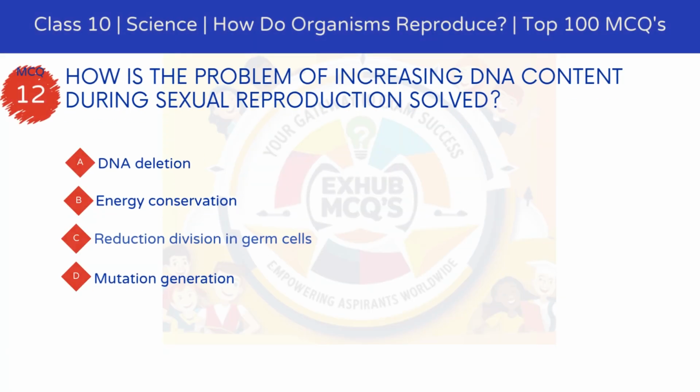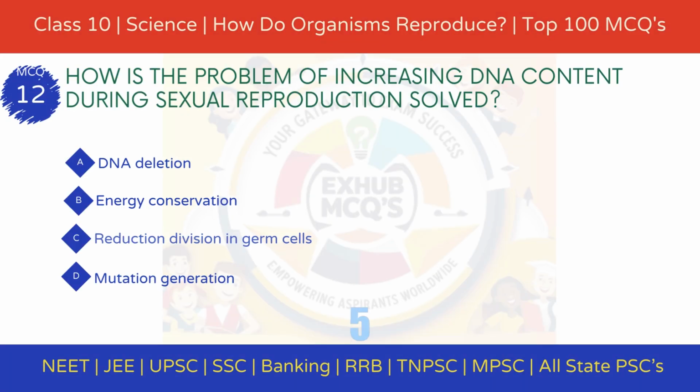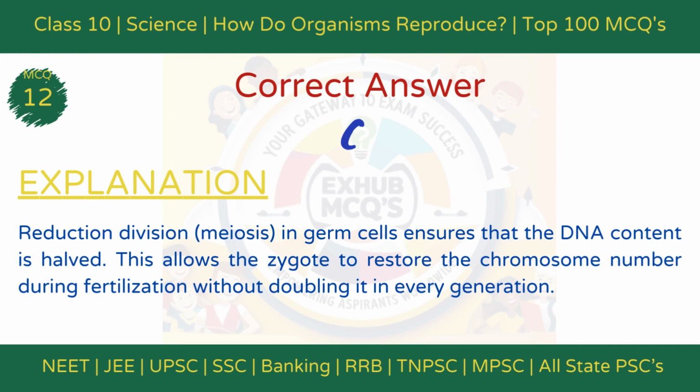MCQ 12. How is the problem of increasing DNA content during sexual reproduction solved? Option A, DNA deletion. Option B, energy conservation. Option C, reduction division in germ cells. Option D, mutation generation. The correct answer is option C, reduction division in germ cells.